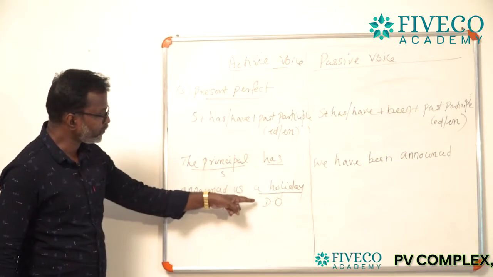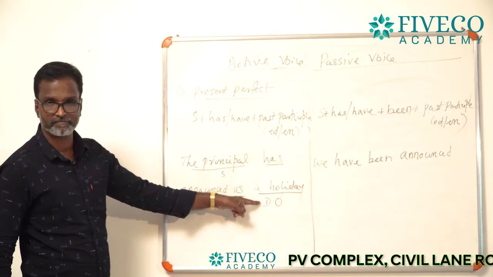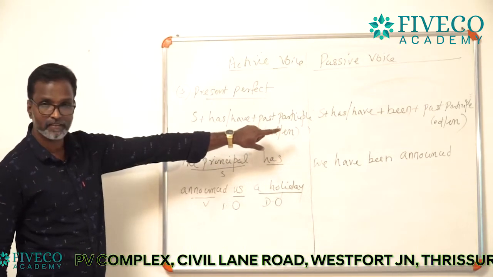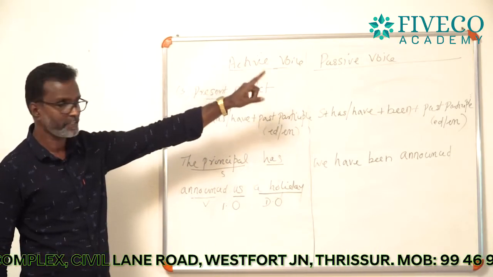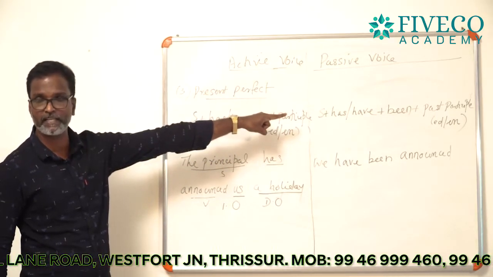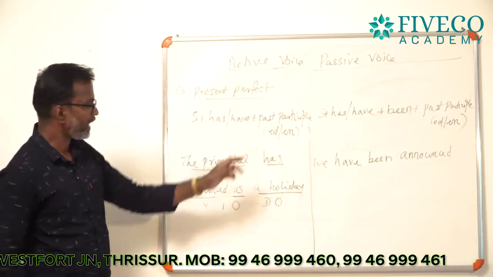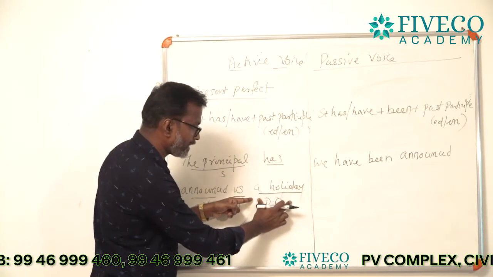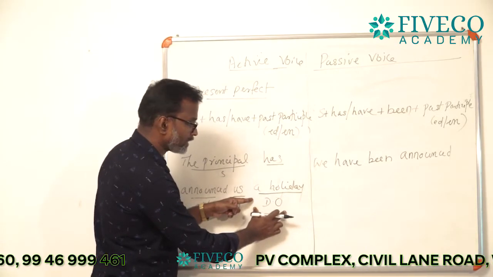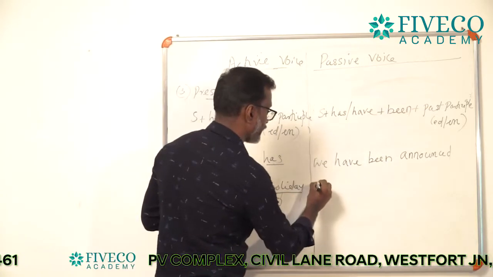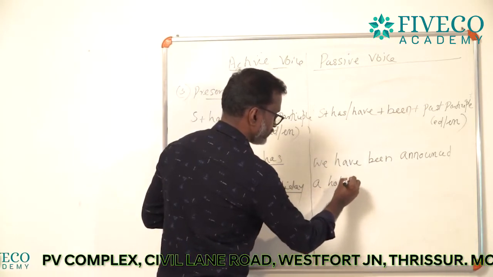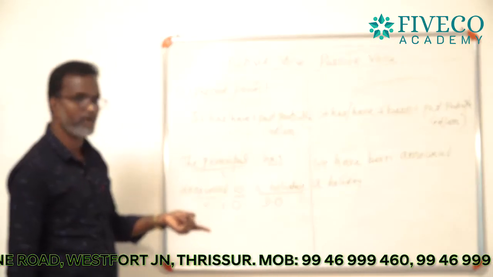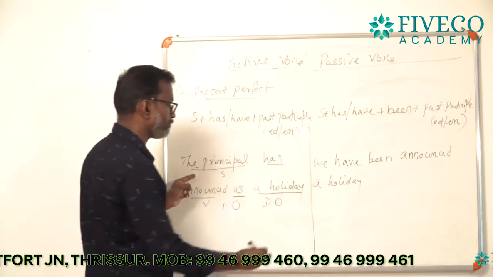Okay, then you can add the second object. We used the first object as the subject and we wrote everything else as per the formula. We completed everything as per the formula and another object remained here. So, you can add the second object, I mean the direct object. We have been announced a holiday. Then you can use by plus agent, I mean by the principal.